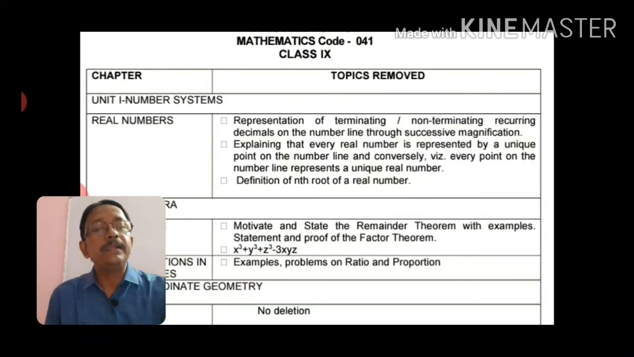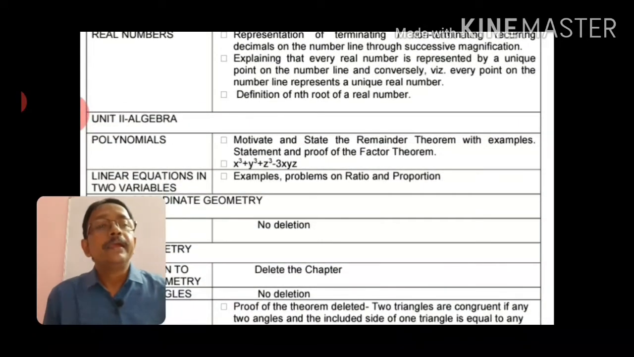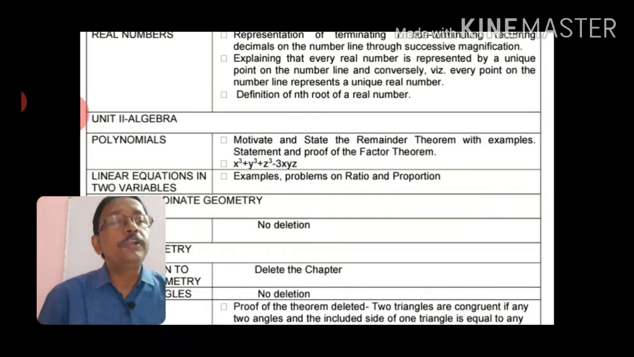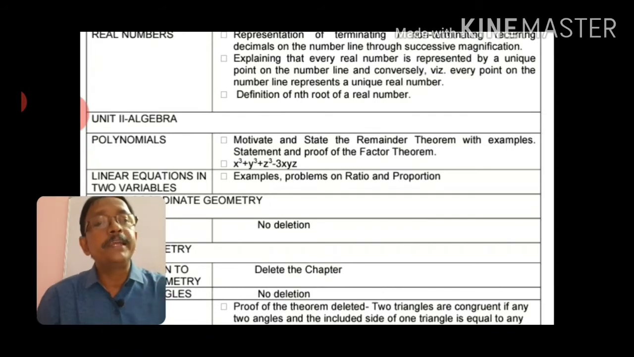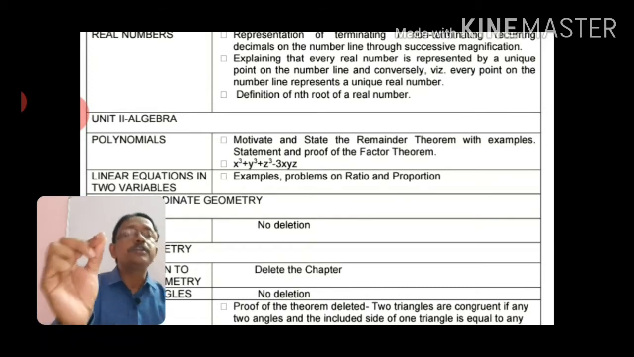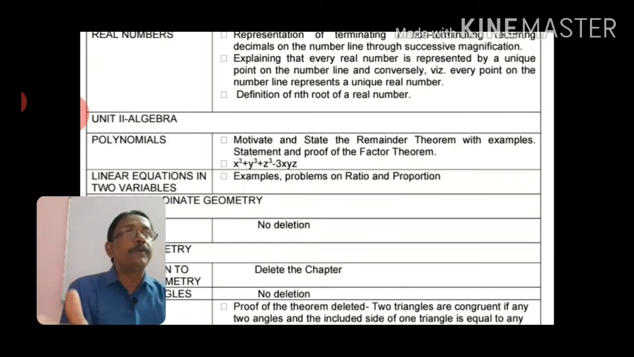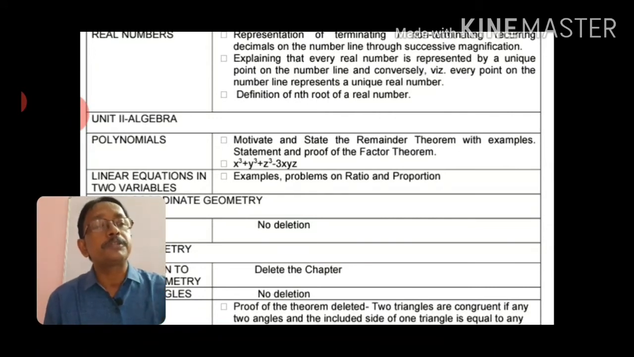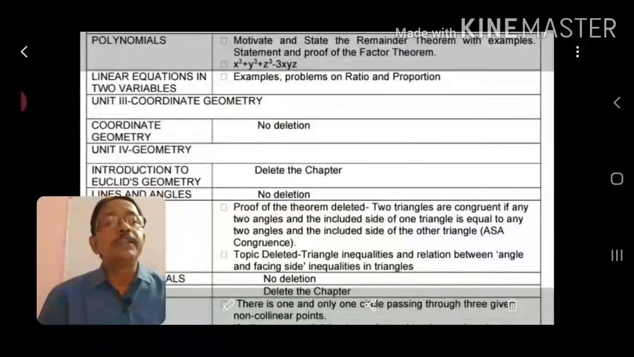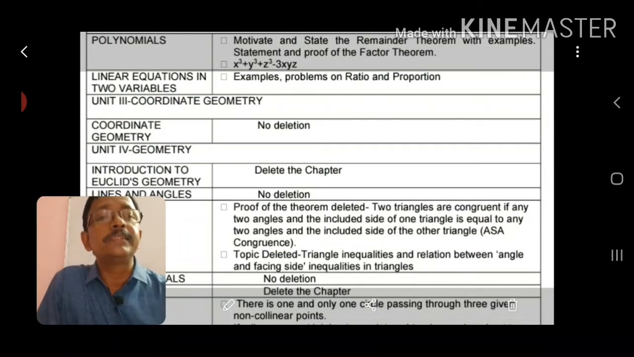And the second chapter, from algebra, polynomials. From polynomials, the remainder theorem and factor theorem, their statement and proof, are not required; it is deleted for this year, for this session. And from linear equations in one variable, problems on ratio and proportion are not required anymore, though many different types of word problems are there. Next is coordinate geometry; nothing is deleted there.